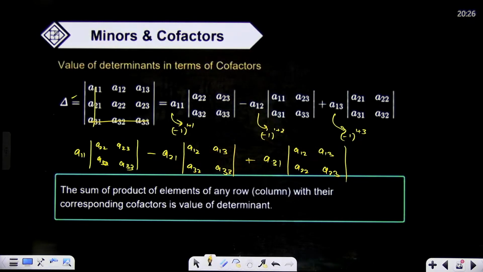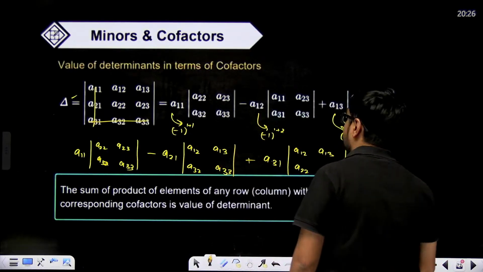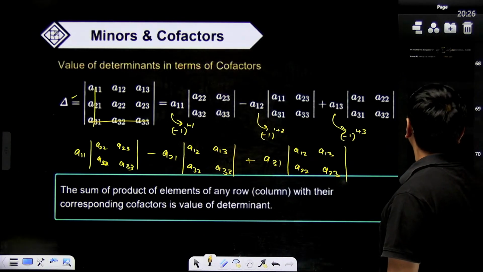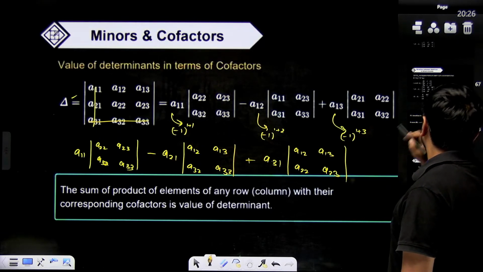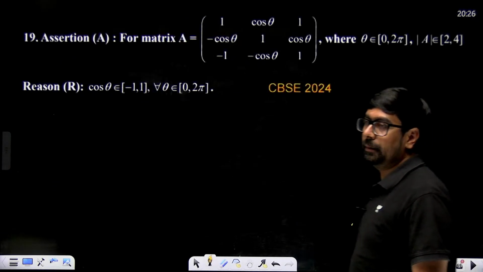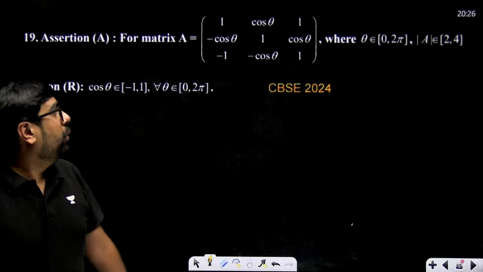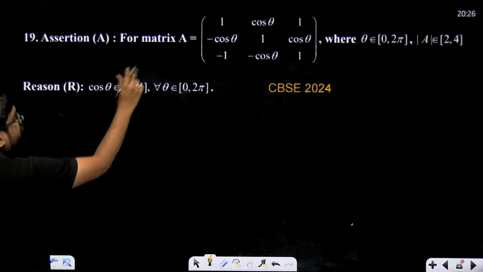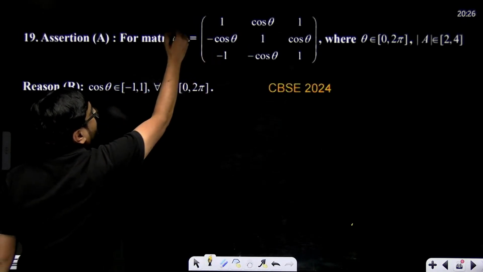So let's go back to that question which came last year. Let's see how we can solve it. First of all, let's solve row wise.